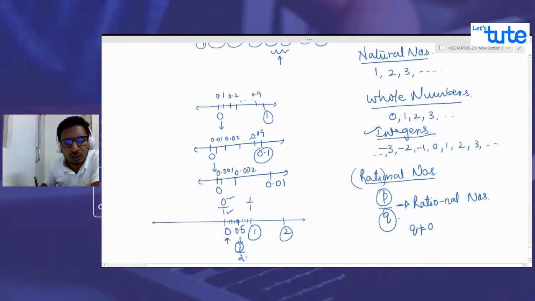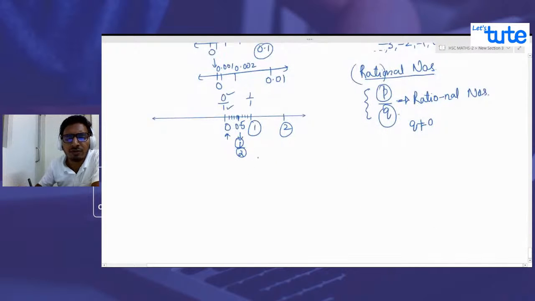Where 1 is an integer and 2 is an integer. So it is in the form of p by q, where q is non-zero. So the denominator is non-zero. So I can say that 0.5 is in the form of p by q, where p and q are integers. Therefore, we say that even 0.5 is a rational number.